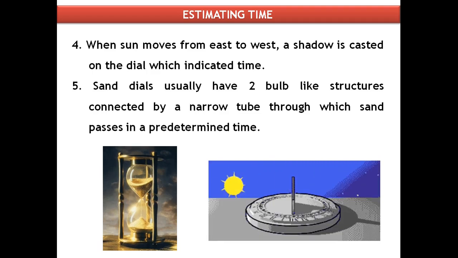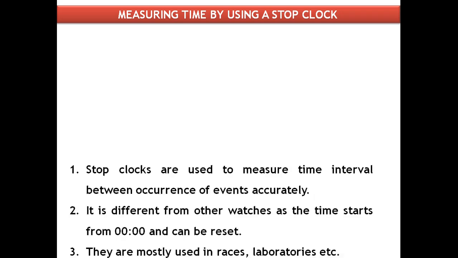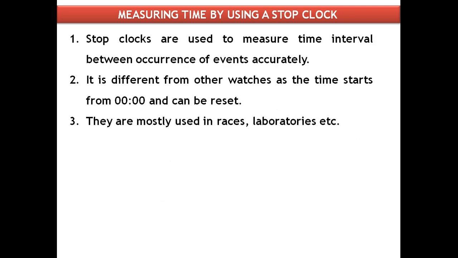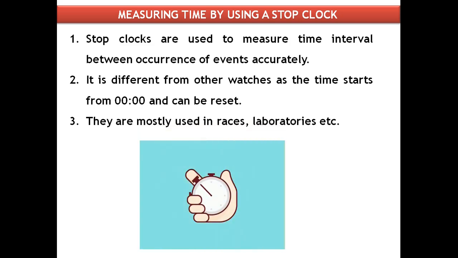It can be used in laboratories to know the time taken for the completion of chemical reactions and to know the time taken for one oscillation of a pendulum, like that some examples, and to measure the pulse rate, etc. Apart from these, they are mostly used in running races, swimming races, etc.